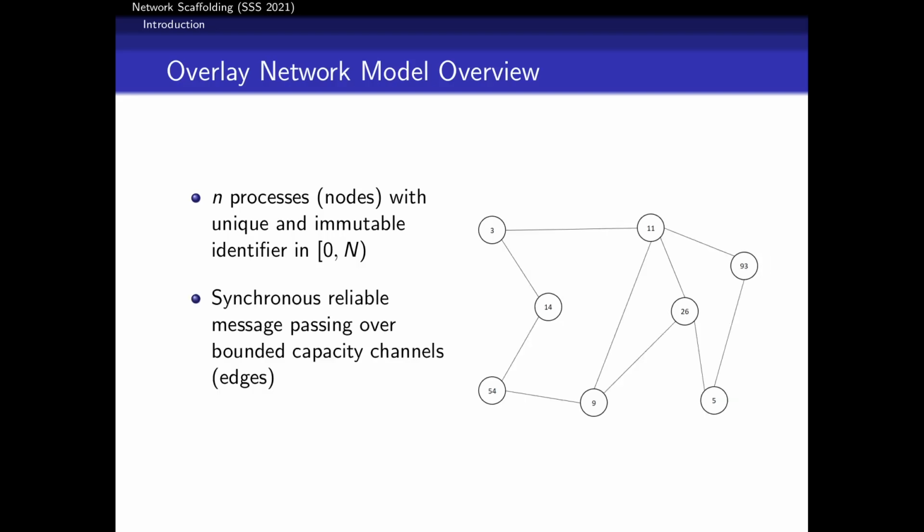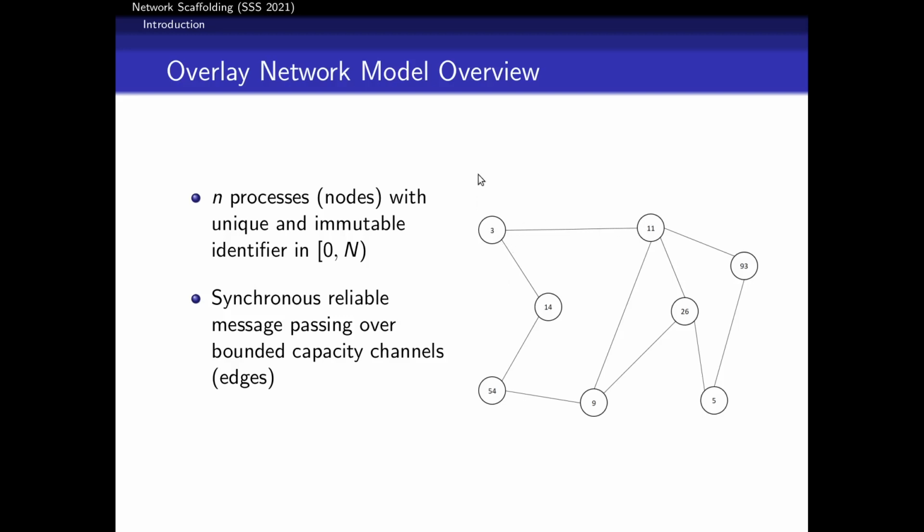Nodes can communicate over reliable message passing channels, synchronous, meaning in every round a node can receive messages that were sent to it, do some local processing, and then send messages to its neighbors. Those communication channels are represented by edges in our graph.